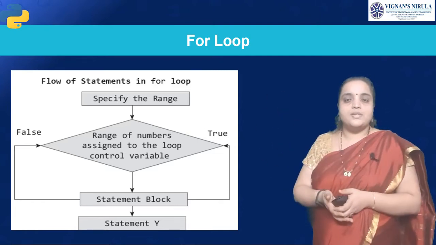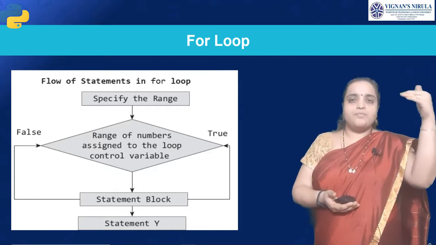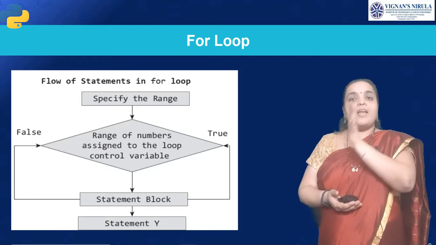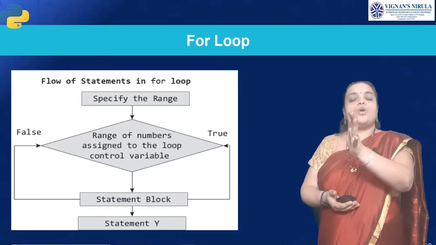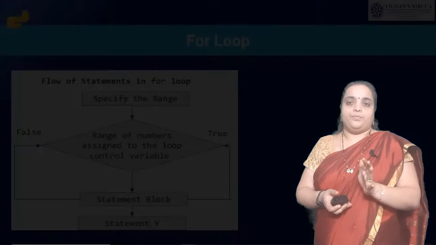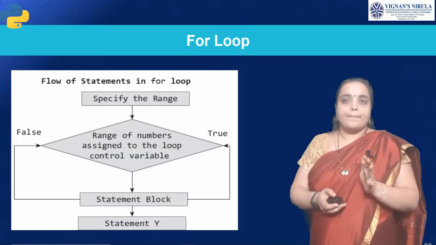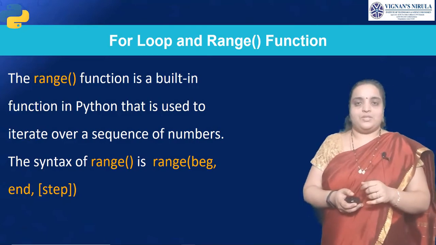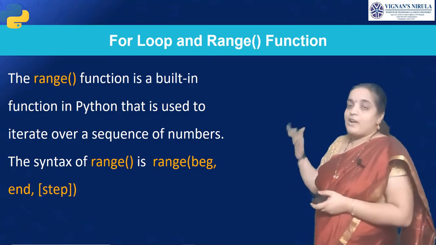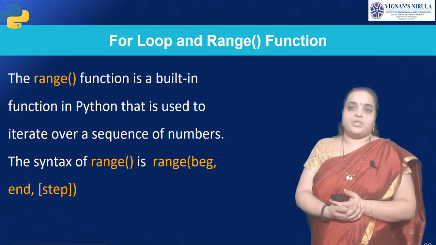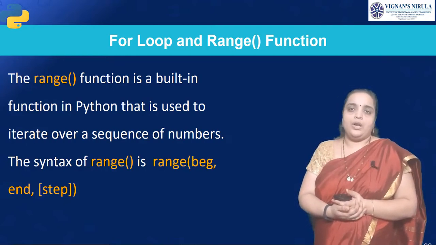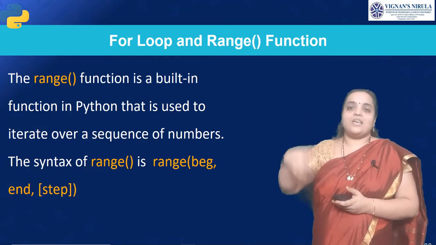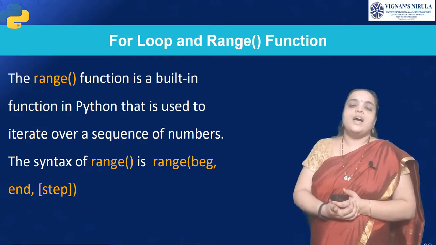Is that clear, students? The range starts from 0 to 10. The for loop will execute from 0 to 10. When the 10 is exceeded and you get 11, then only it will come out. Let us see with an example in this class itself. Here in for loops, we majorly use the range function. It is a built-in function in Python which is used to iterate over a sequence of numbers.